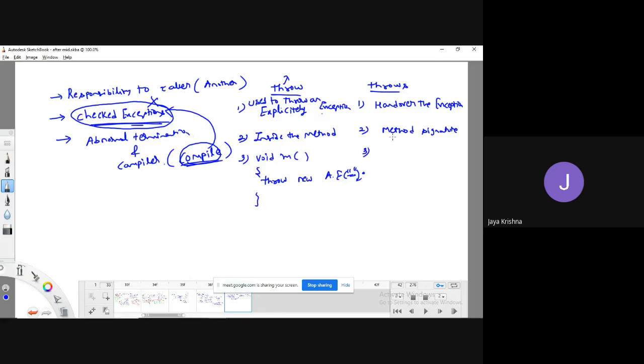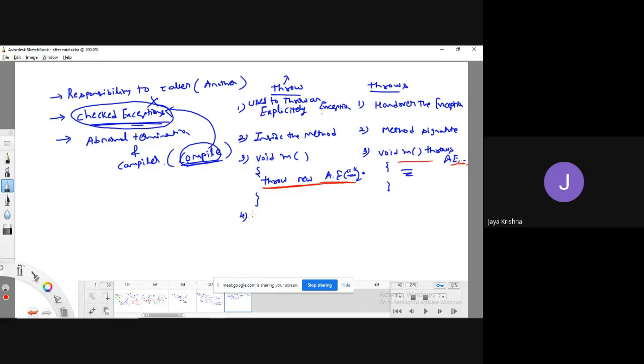What about the throws keyword? I use the same method, but I use it with the method signature: throws ArithmeticException. If you want, you can write multiple exceptions also. There is no problem at all. With the throw keyword, by simply seeing this statement, I can create one object, so I can work with only a single exception. Whereas with the throws keyword, I can handle multiple exceptions.